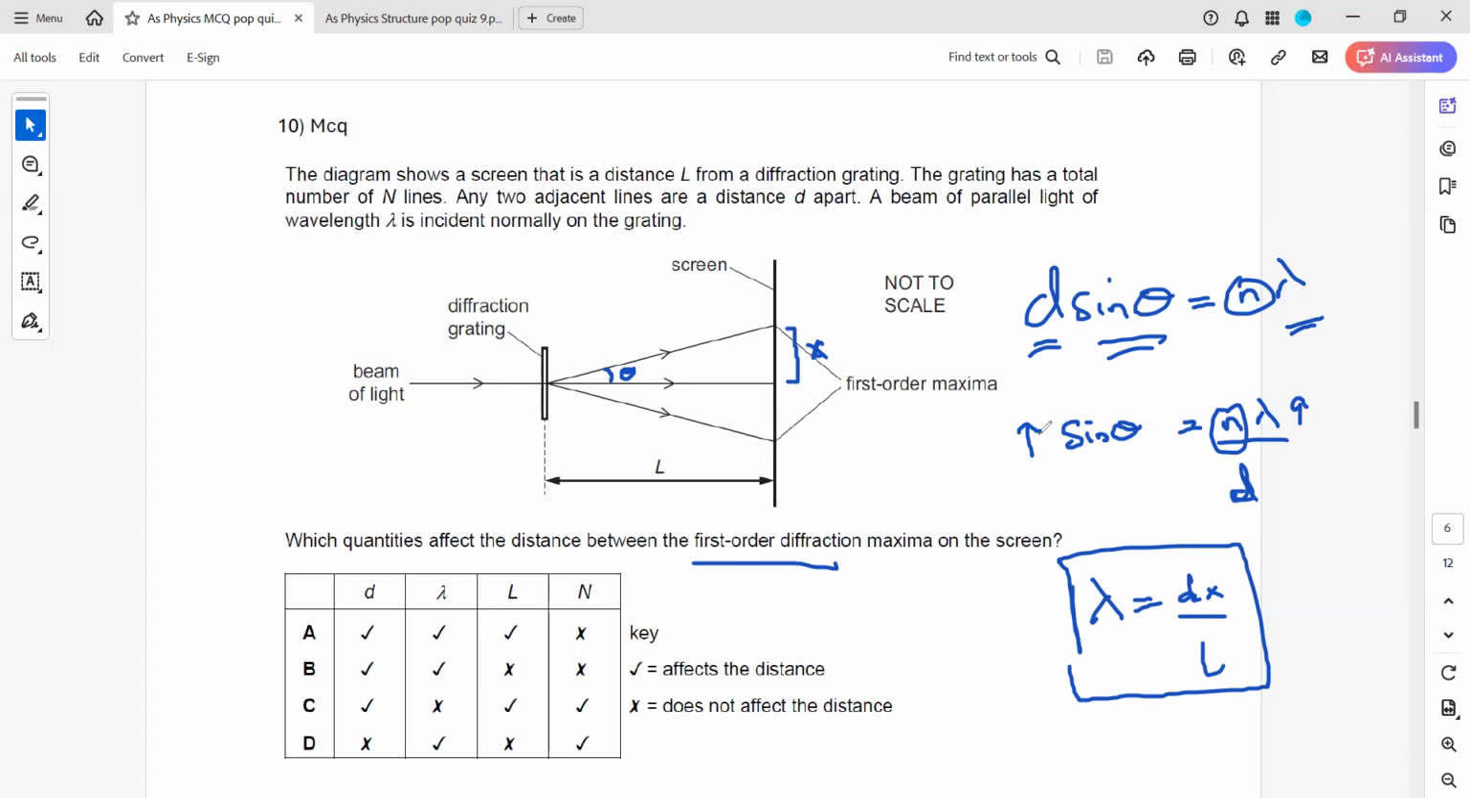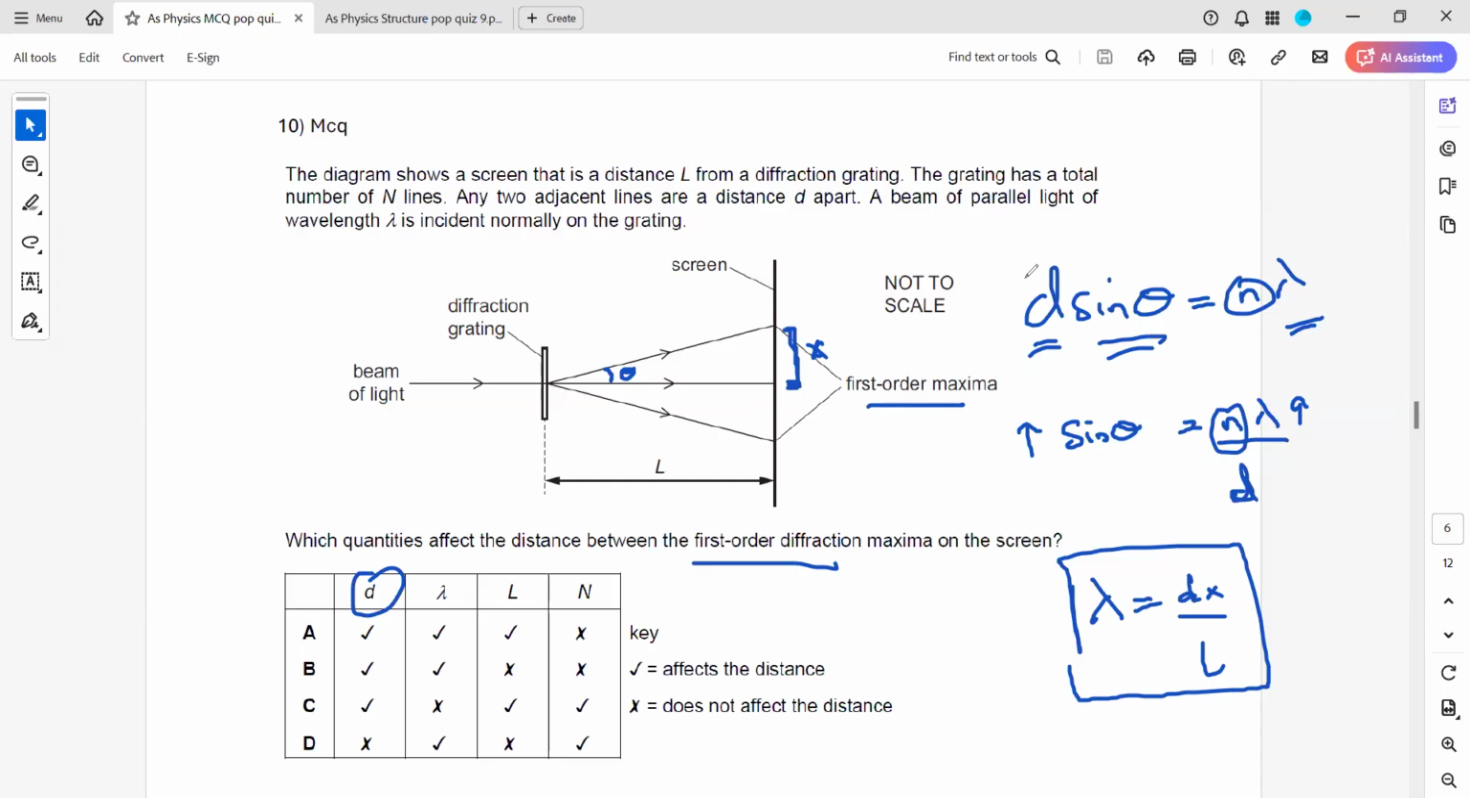So it means if theta changes, the spacing definitely will change, because the spacing between the first order maxima, if you take half of this as x, if this changes, it means if the angle changes, the spacing between the first order maxima will change, or if the value of x changes, the angle and the spacing will also change.